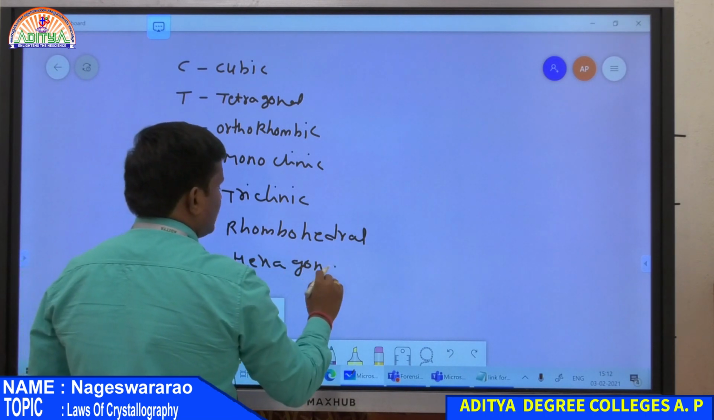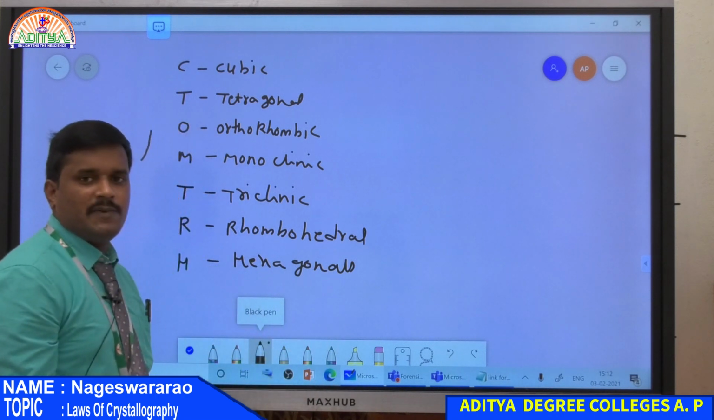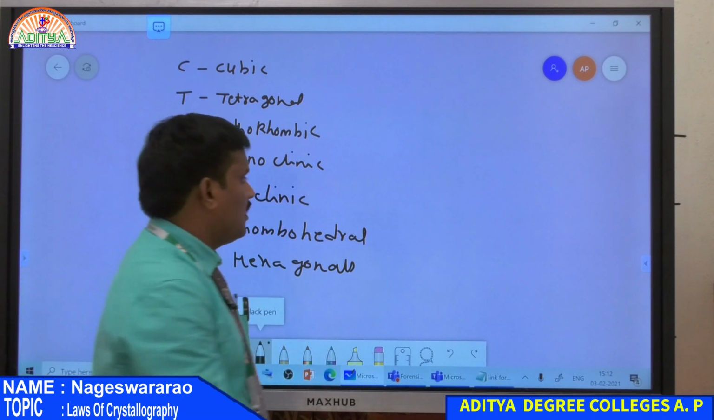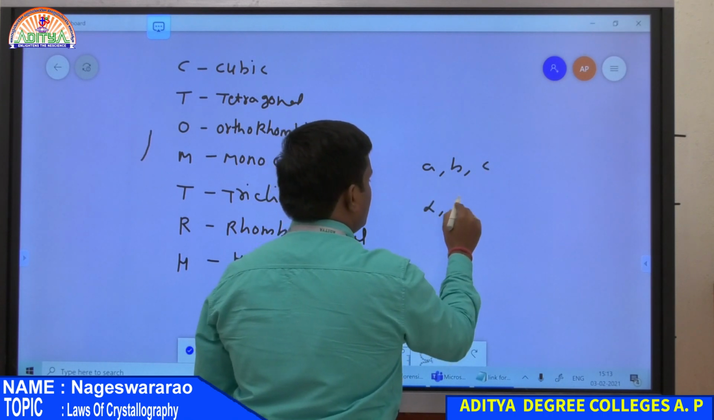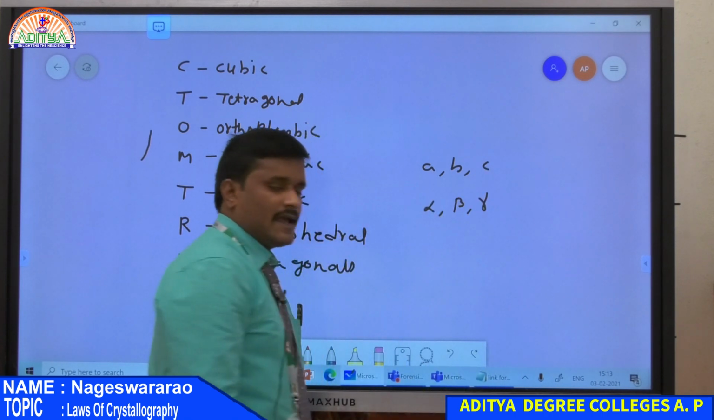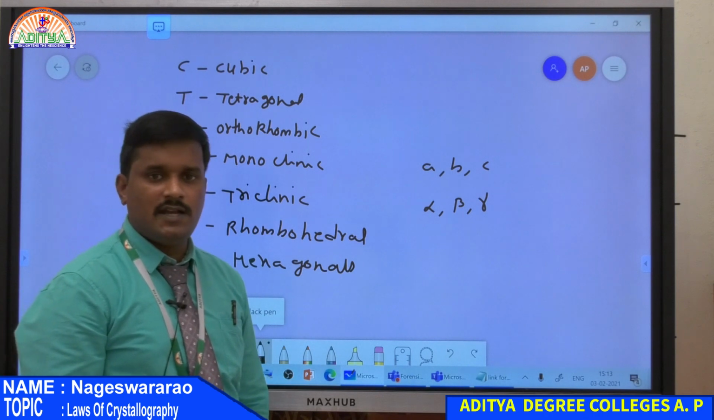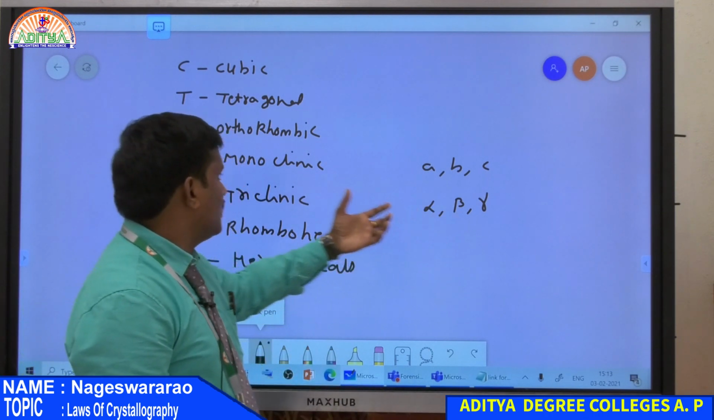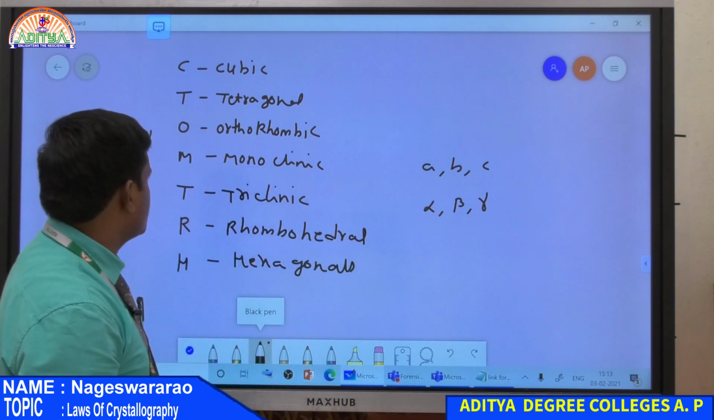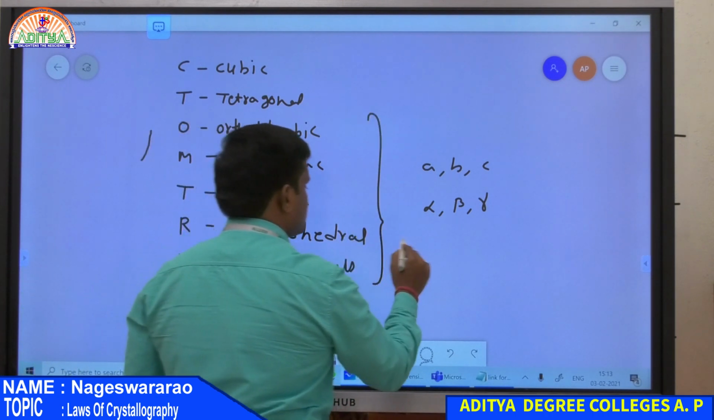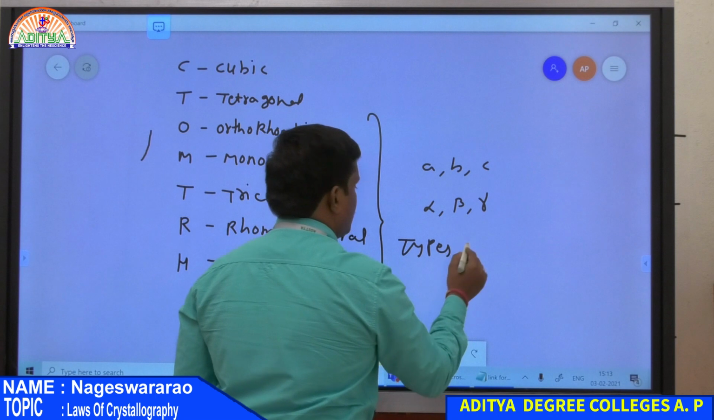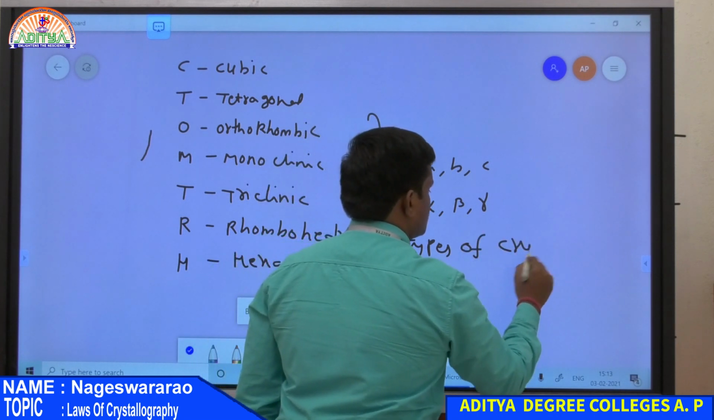So these are the 7 types of crystals based on the parameters: length of the axes, the a, b, c values, and also the angles between the coordinate axes along x, y and z. So based on these parameters, the crystal is classified into several types. So all these are nothing but types of crystal systems.